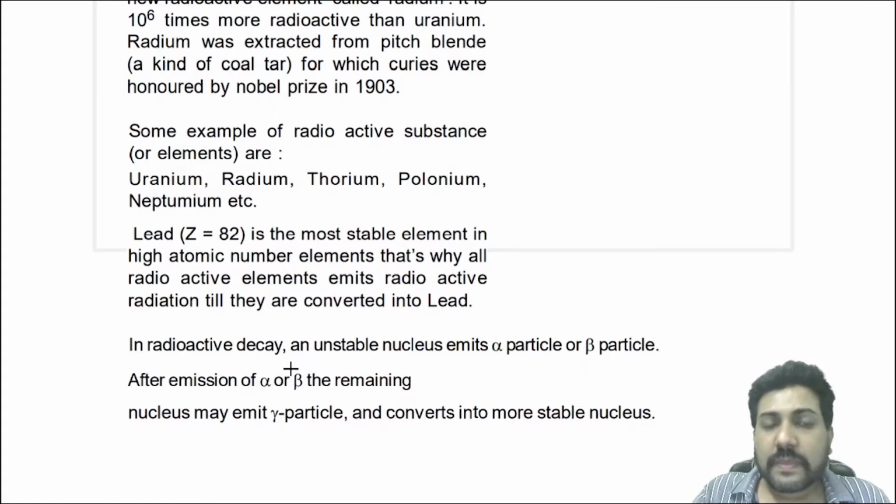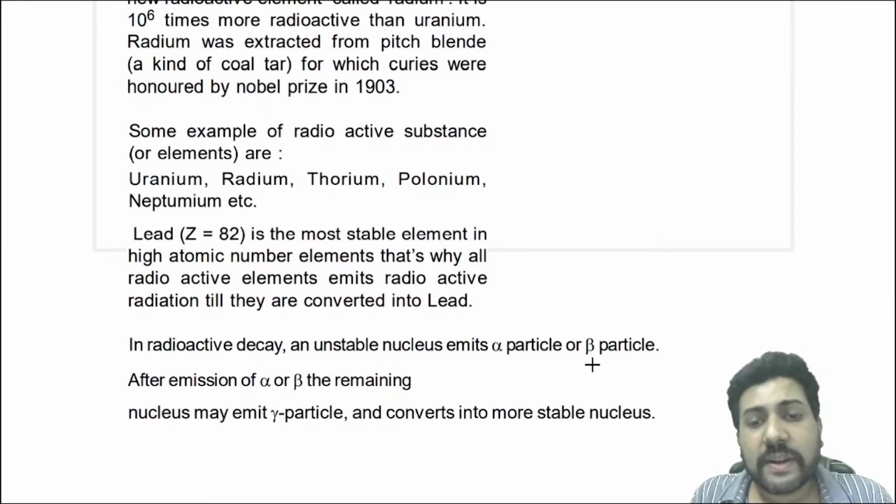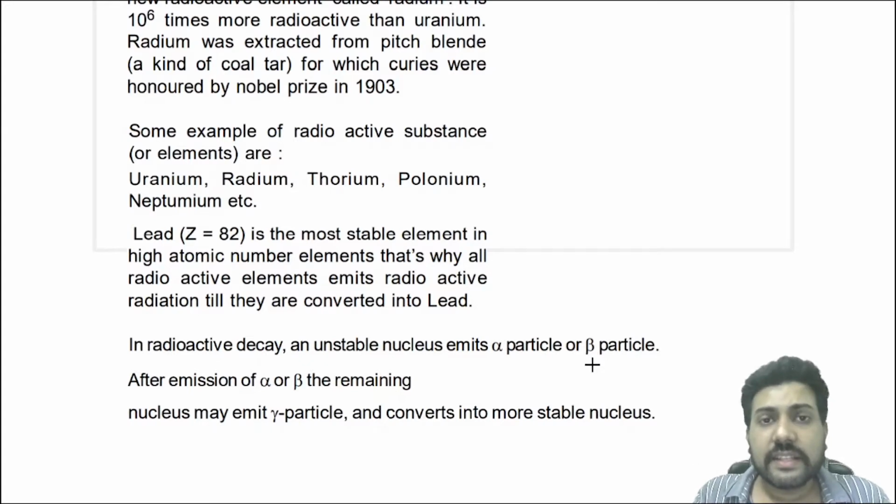Now, in radioactive decay, an unstable nucleus emits an alpha particle or beta particle. So that means in a radioactive decay, how does this decay occur? The decay occurs by emission of certain particles. These particles are called alpha particles and beta particles. We will discuss all these elementary particles in this class a bit later.